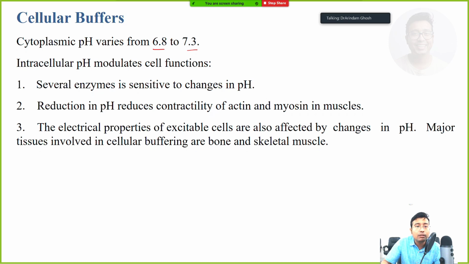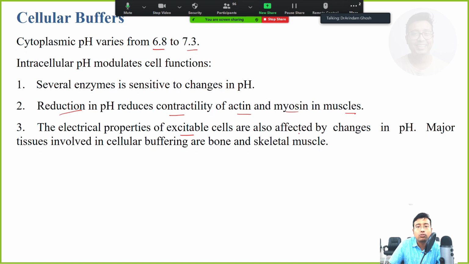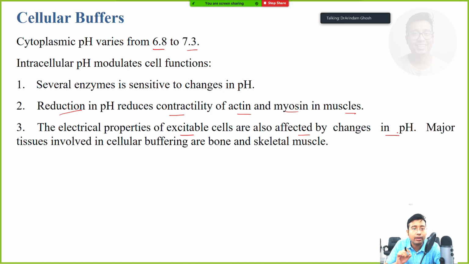Why is there no contractility? Because reduction in pH reduces the contractility of actin and myosin in muscles. The opposite of this is hyperexcitability, meaning there will be seizures whenever there is alkalosis. Right now we are not concerned with alkalosis, because acidosis is the main thing that we need to treat in ICU. Alkalosis is also important, and it can be easily treated compared to acidosis. So the electrical properties of excitable cells are also affected by change in pH. What I just told you, the resting membrane potential, spike potential and firing, are all governed by this pH range. So maintenance is very important.